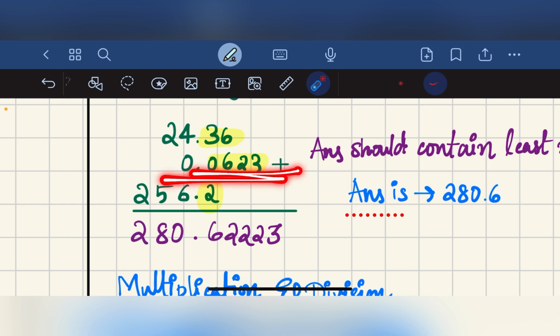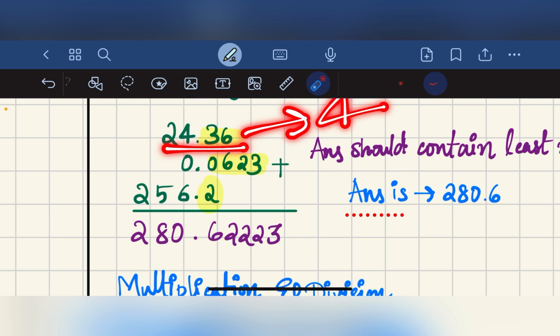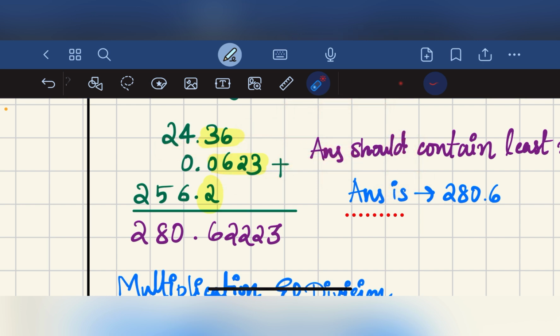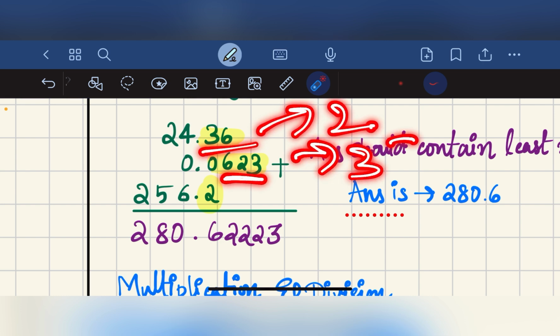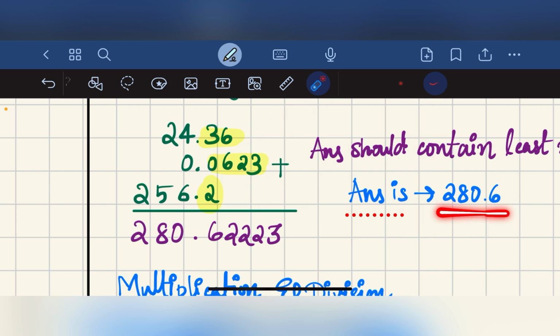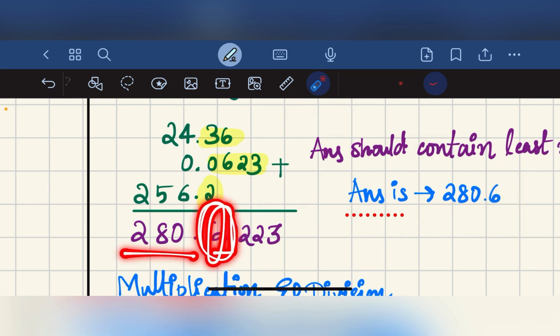The total significant figures in 24.36 are 4, and in the next number 3, and after the decimal places there will be 2 digits in the first, 4 in the second, and one in the last. So this one digit after the decimal we have to consider, and the answer should contain this, that is 280.6 will be the answer.